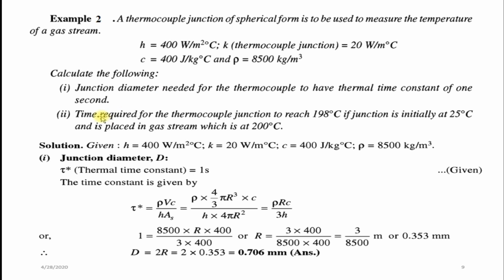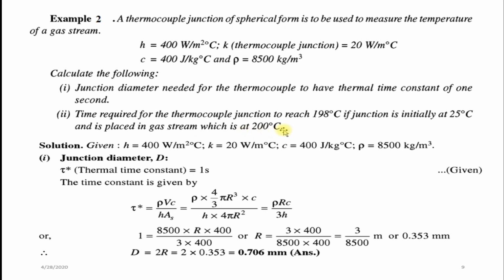Then in the second case we have to find out the time required for the thermocouple junction to reach 198 degrees Celsius. So after some time interval t, the junction of the thermocouple has reached 198 degrees Celsius, that is temperature T. Initial temperature is given, then it is placed in a gas stream which is at 200 degrees Celsius.